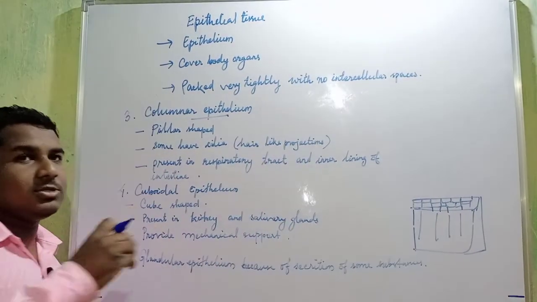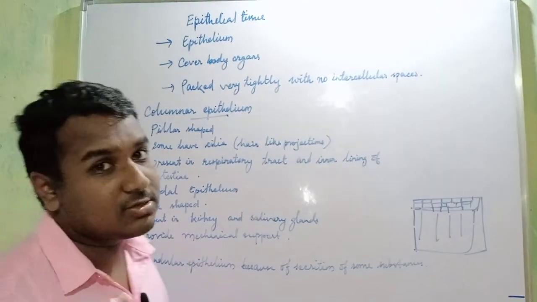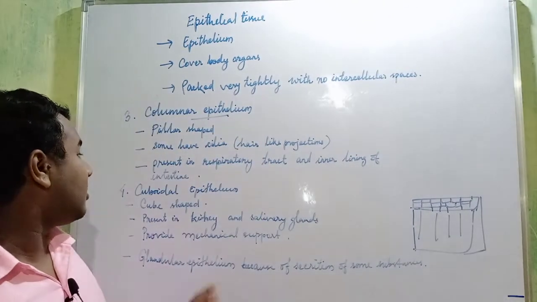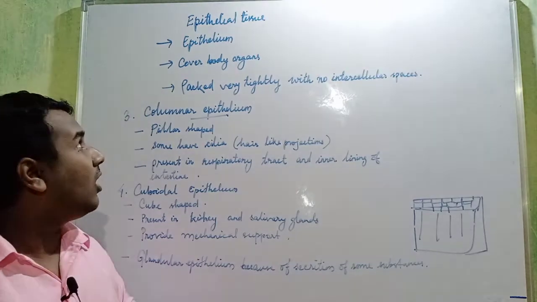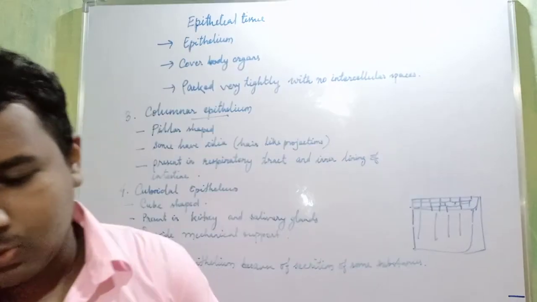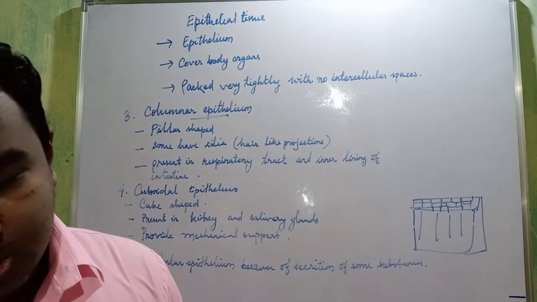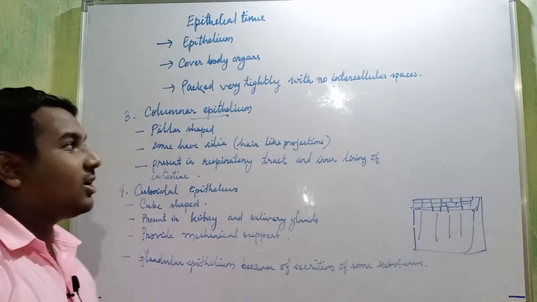Okay, mainly they are present near glands, so they secrete some substances, therefore they are also called as glandular epithelium. So this is all about epithelial tissue. Then the next tissue what we are going to study is connective tissue.